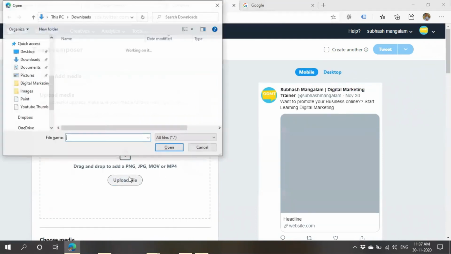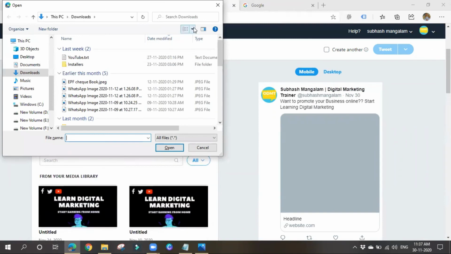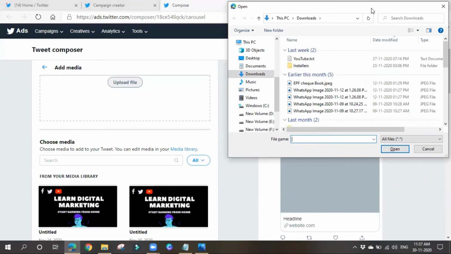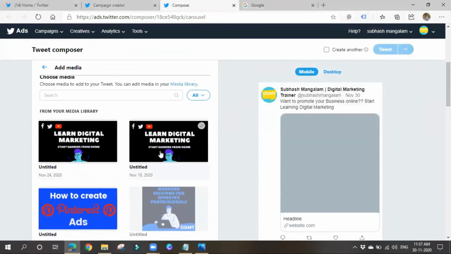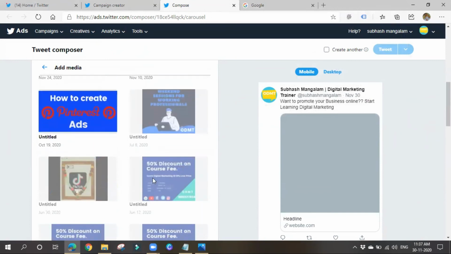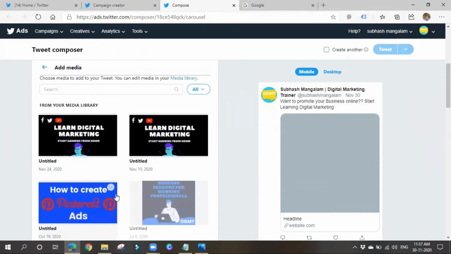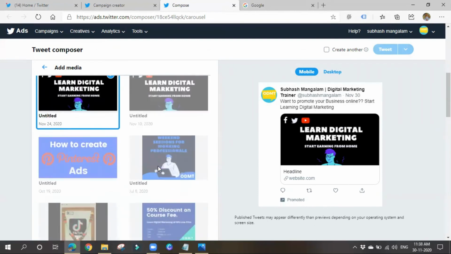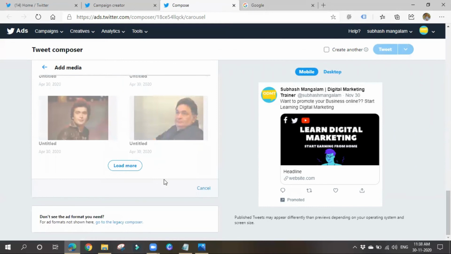You can upload a file from your device, or else you can choose already existing media also. I have already posted some things, so you can choose from your media library also. I have uploaded something, so it is showing up. Let me choose this. Or else you can upload it. It will be showing like this, promoted. Choose media. So only photos like that you can choose. You can segregate them also from your media library.